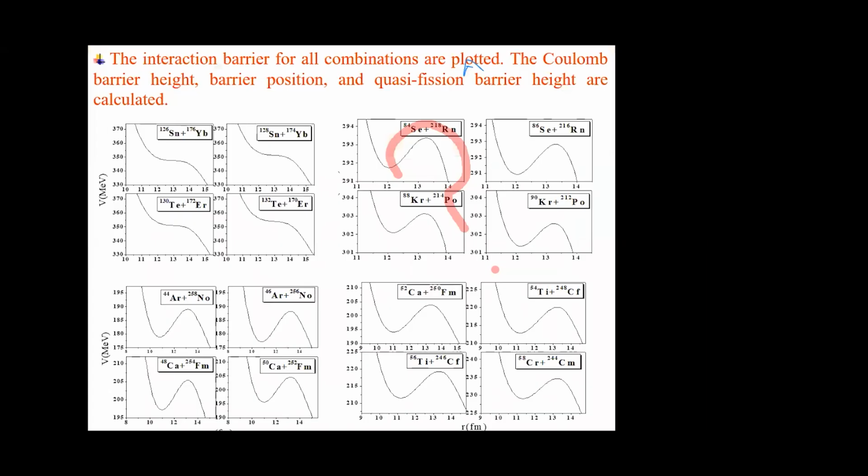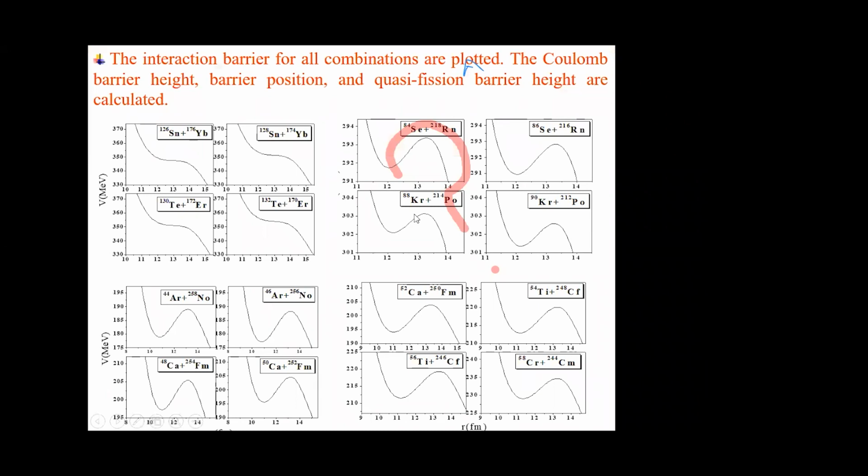Now we can study the interaction barrier of each combination of projectile and target. Here this represents the interaction barrier for 88 chromium plus 214 polonium. From this plot we can note the barrier height and barrier radius.